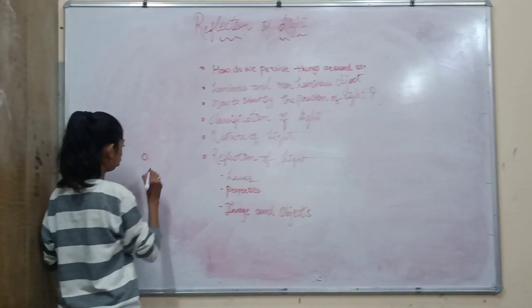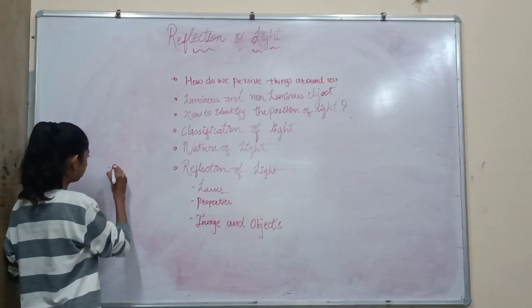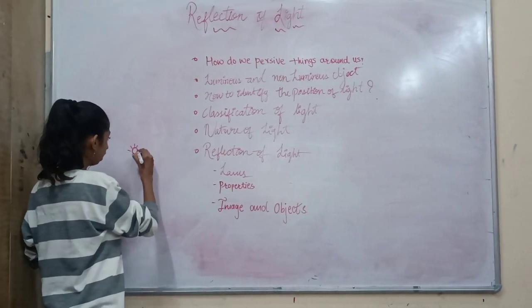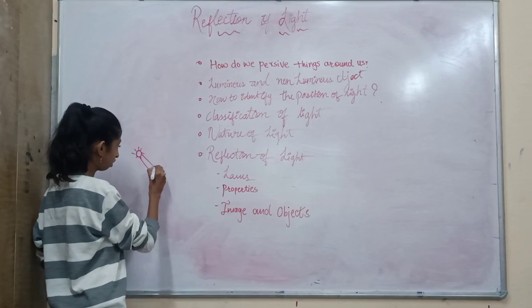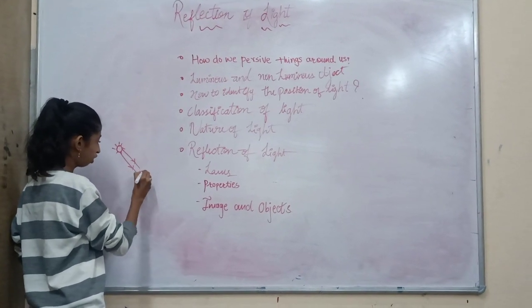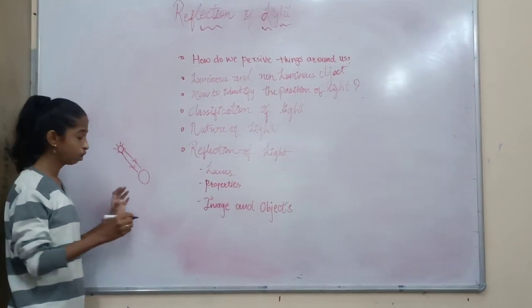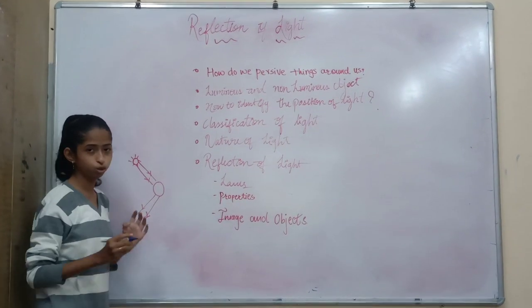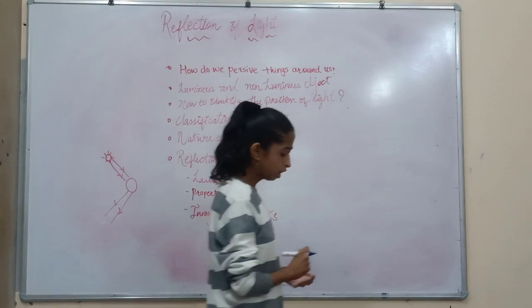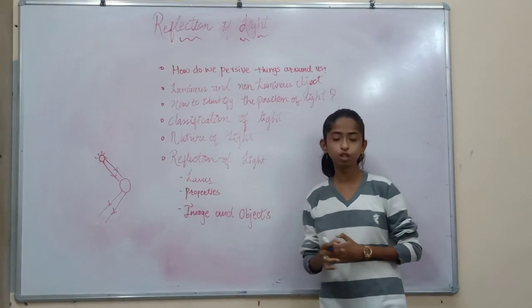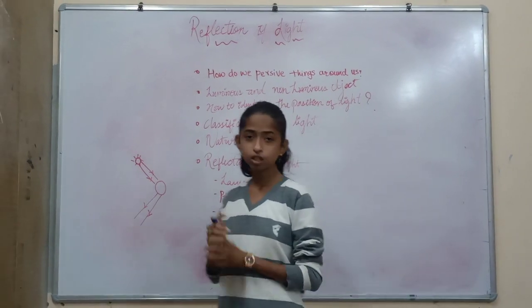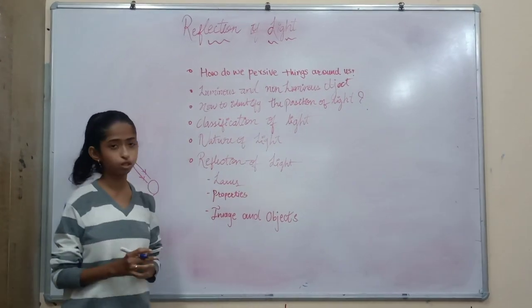If we consider a source of light, the best source of light is the sun. Rays from the sun are incident on any object. The object reflects the rays back, and thus we are able to see. There are many objects which generate their own light. Such objects are known as luminous objects.